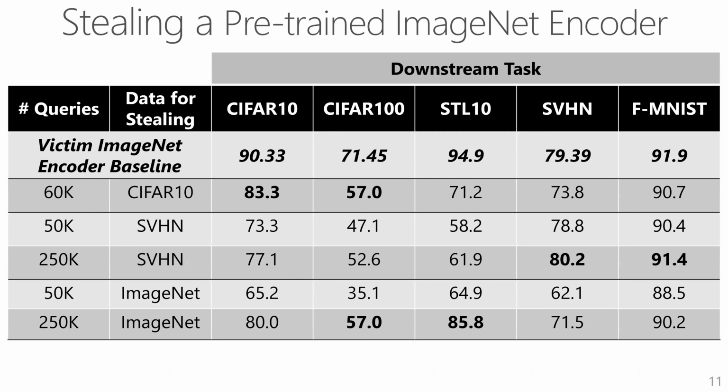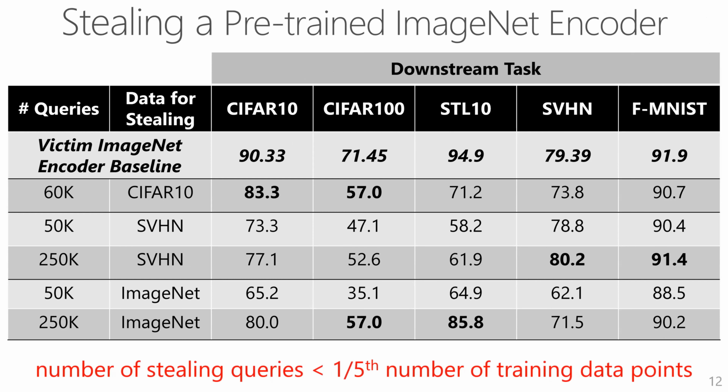Next, we present the performance of stealing a victim encoder pre-trained on ImageNet. The results represent the linear evaluation accuracy on many downstream tasks. The first row is for the victim encoder, the remaining rows are for stolen encoders. The performance of stolen encoders increases with more queries, and even with the number of stealing queries being less than 1/5 of the number of the victim's training points, we are able to extract encoders of high quality.